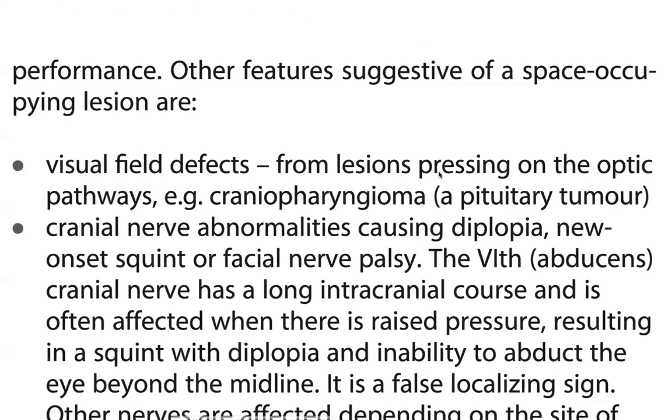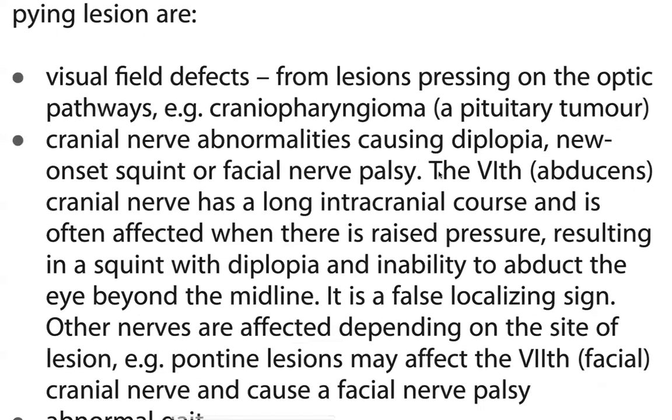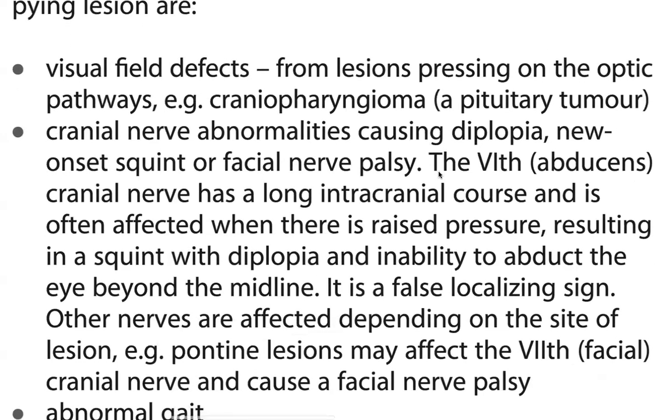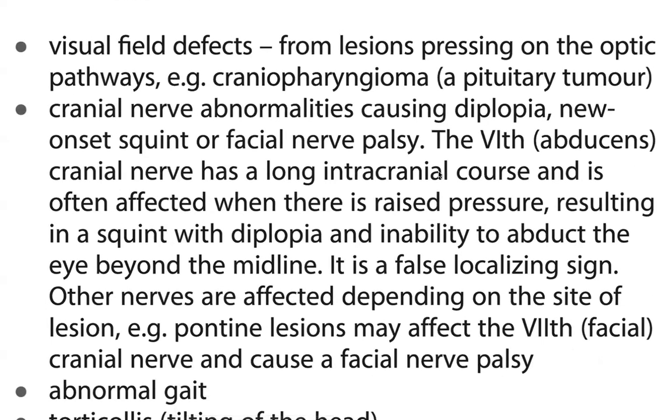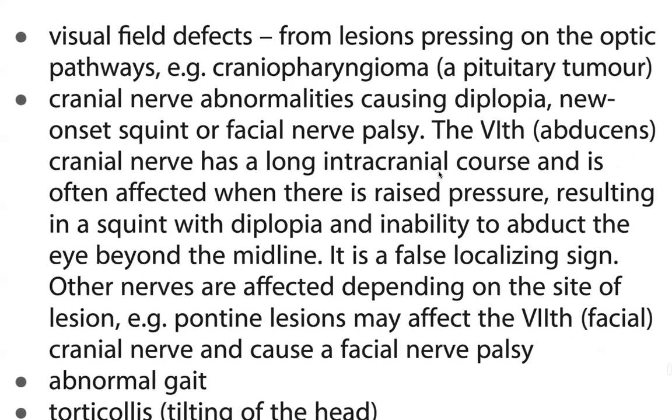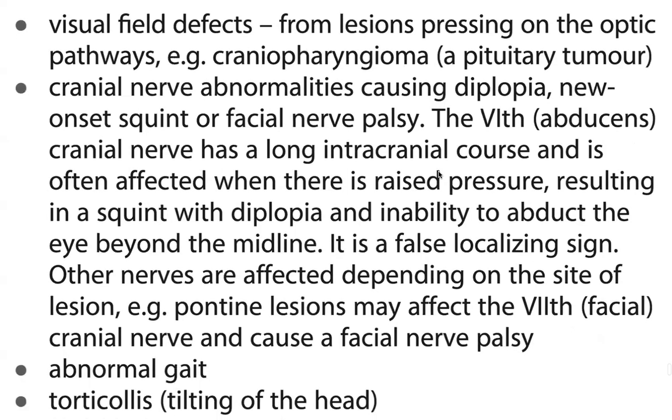Other features of space occupying lesions are visual field defects from lesions pressing on the optic pathway, such as craniopharyngioma or pituitary tumor, and cranial nerve abnormalities causing diplopia, new onset squint, or facial palsy. The sixth abducent cranial nerve has a long intracranial course and is often affected when there is raised pressure, resulting in a squint with diplopia and inability to abduct the eye beyond the midline. It is a false localizing sign.